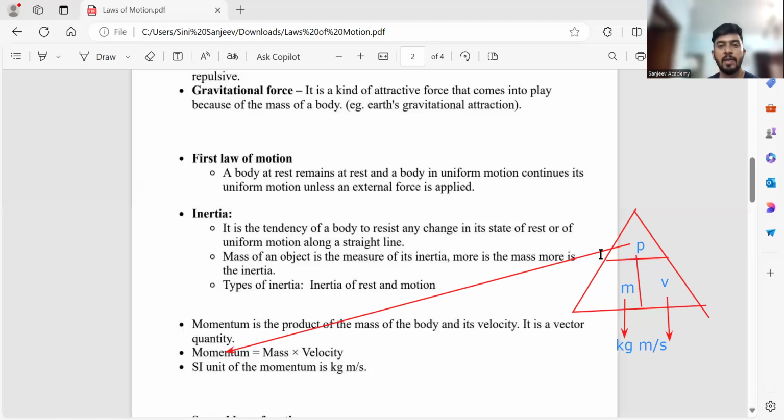So remember the triangle. How to remember it? Always remember what is on the top. Momentum, P, is on the top. Clear? I think this is an important point which I have to teach. I hope it's clear. And even if you're not writing, I'll be sharing the link once the session is over, so no need to worry.